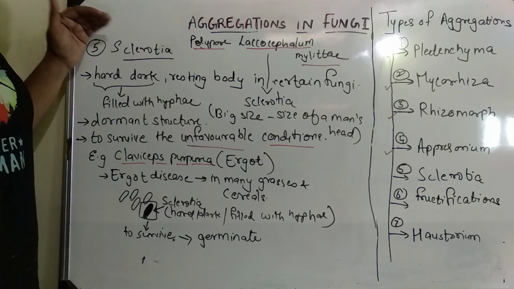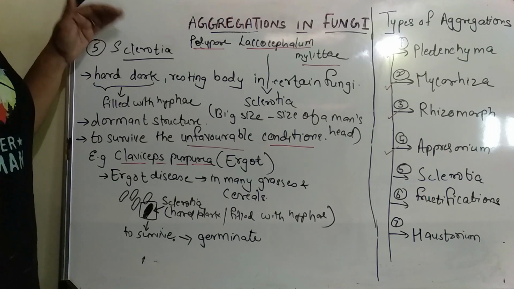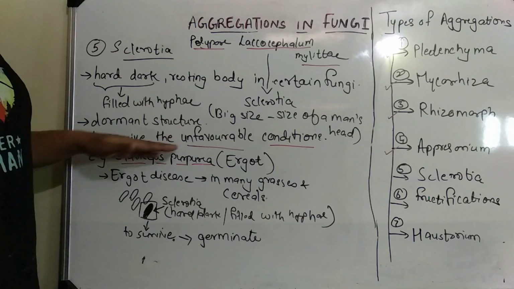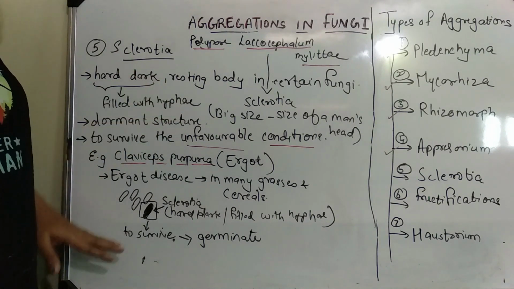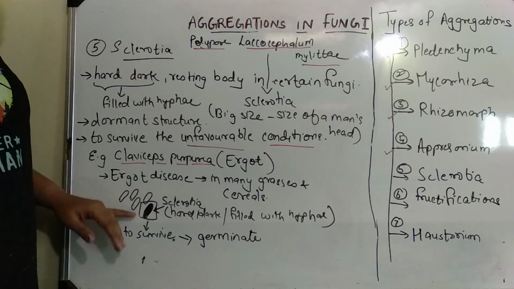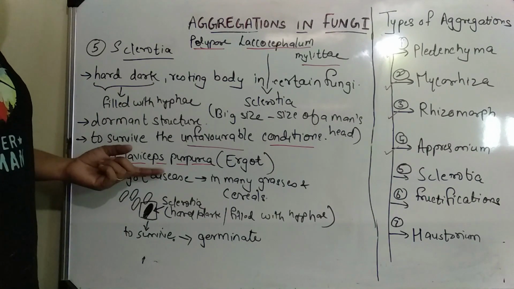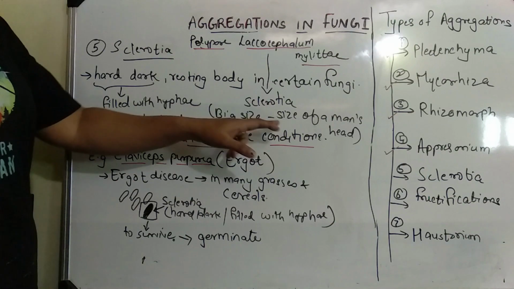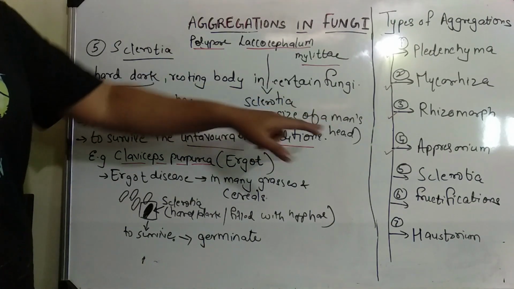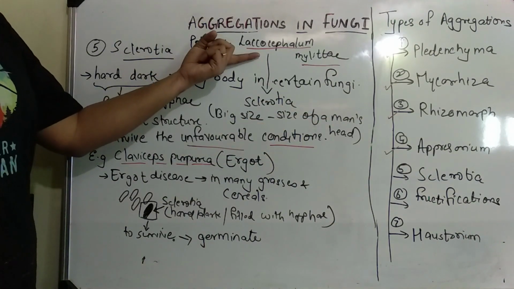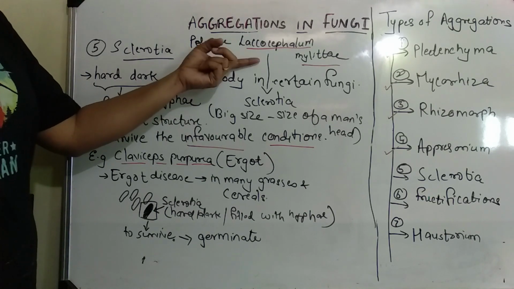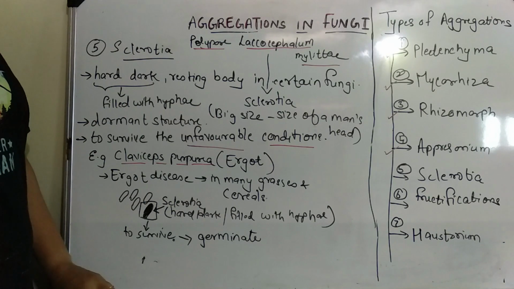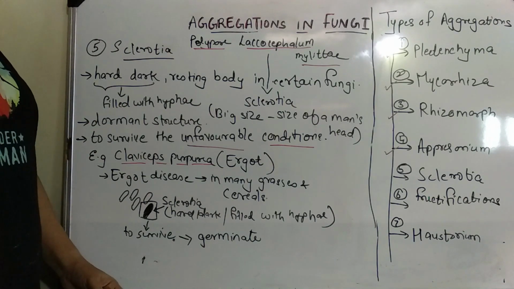Sclerotia is a very hard structure. It is composed of hyphae, and it remains dormant for survival until favorable conditions are obtained. Then it will start germinating, or it will remain as it is. Claviceps purpurea is a very common example, but there are certain sclerotia which are very big, the size of a man's head, which you can see in Laccocephalum mylittae, from which the mushroom germinates. So this is the fifth aggregation, which is called sclerotia.